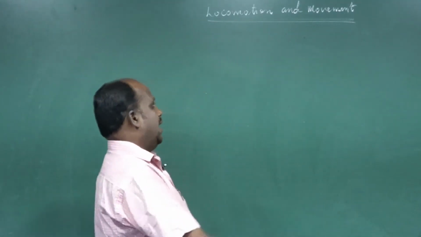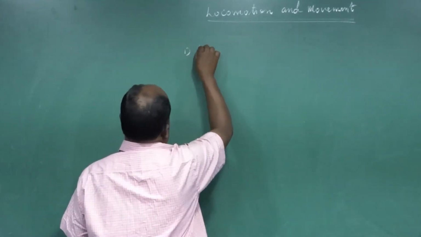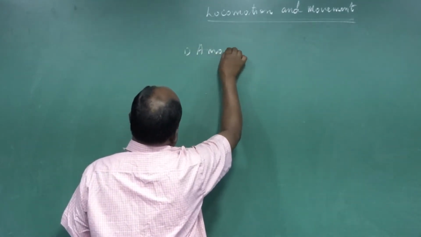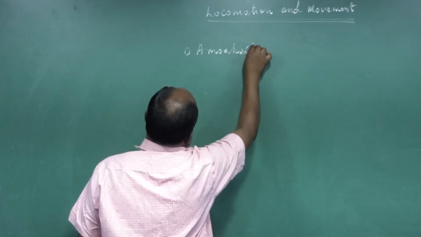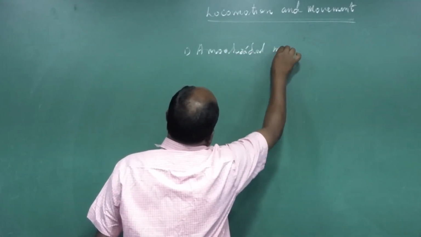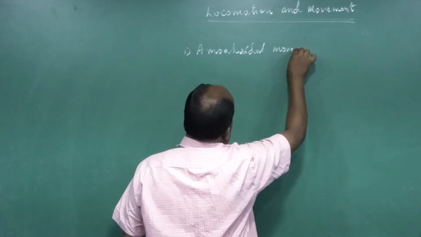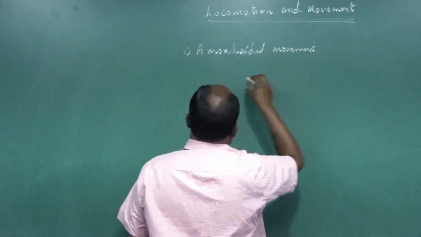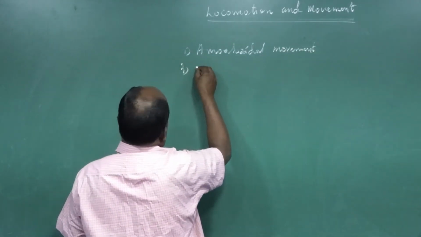One is amoeboidal movement. Second is ciliary movement.